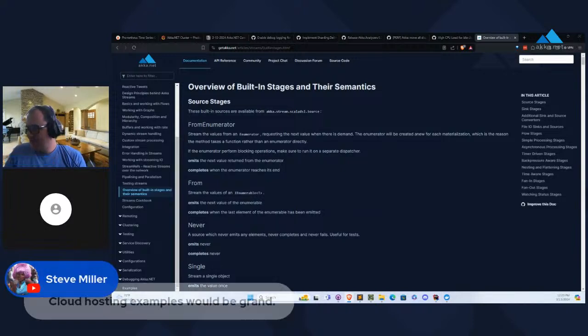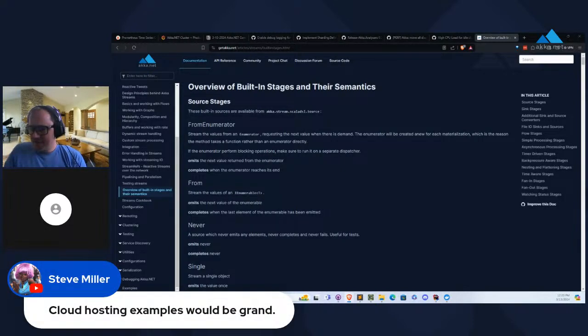And yes, this bit of feedback here, cloud hosting examples would be grand. So Gregorius, your samples on how to deploy Akka.NET to Azure App Services and Azure, hmm, is it not cloud apps, container apps? Is that the other one? Yes. Those are all things that would get featured pretty upfront and visibly inside our documentation going forward.